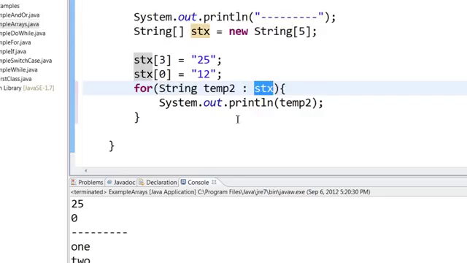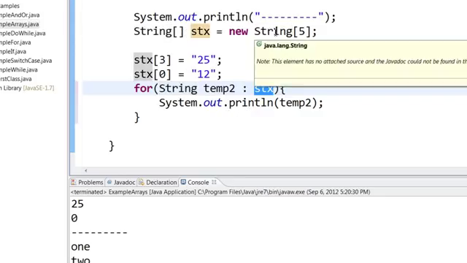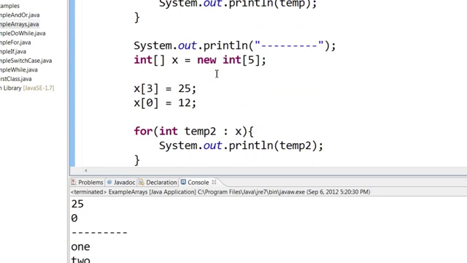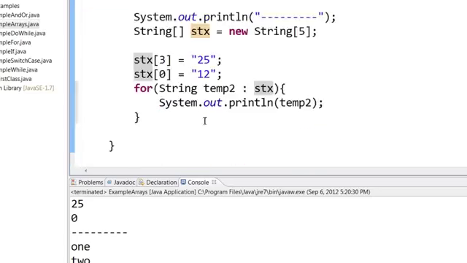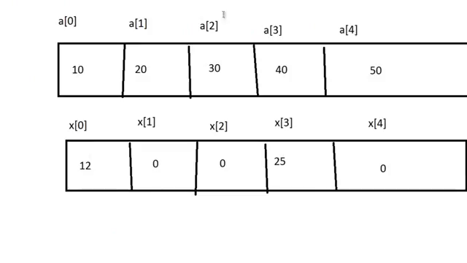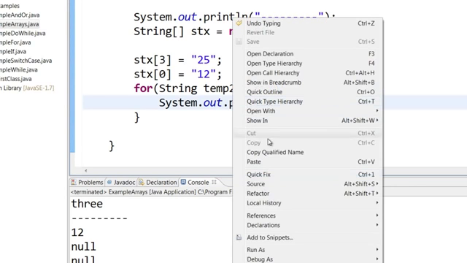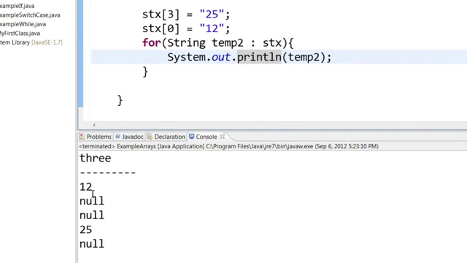Now the one big difference between declaring a string array and declaring an integer array is, I told you if you declare an integer array, by default all the values will be 0 and then you can assign numbers. But for a string array, the default is null values. So instead of zeros, you're going to have null values. When you save and run this, you can see that 12, null, null, 25 and null are being printed.